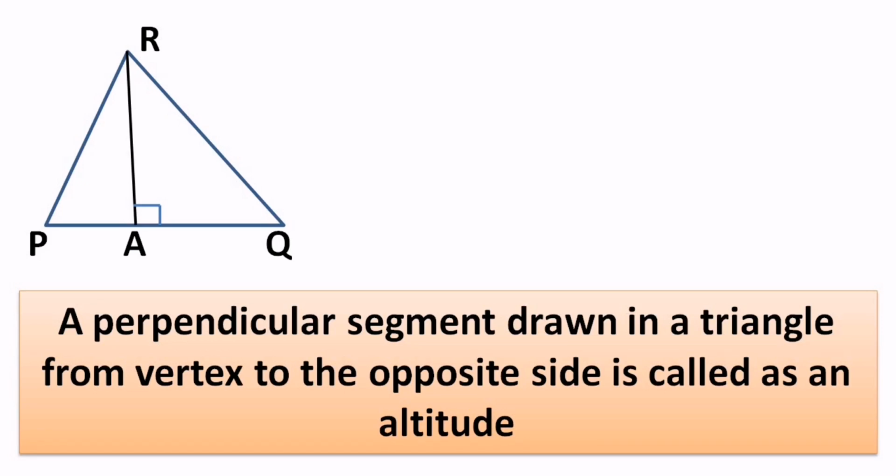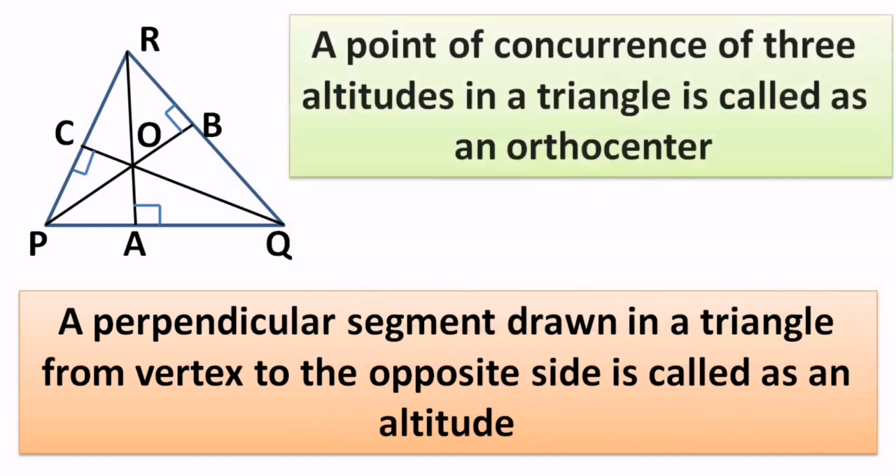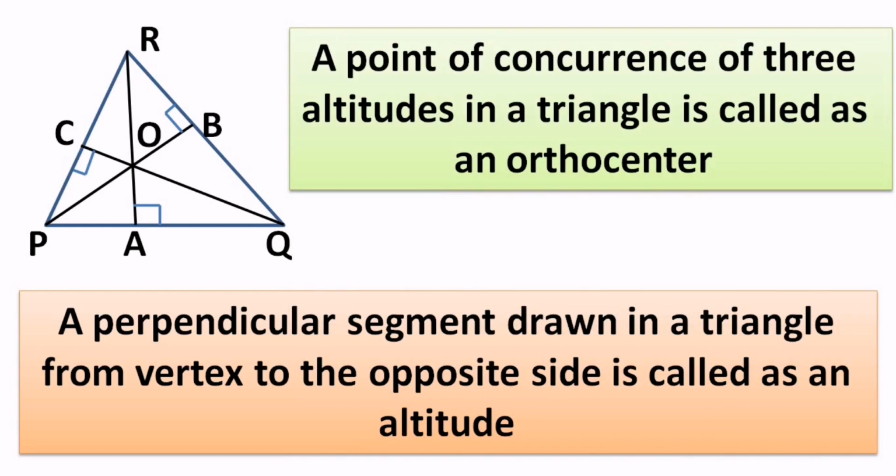There are three vertices in the triangle, right? So three altitudes can be drawn, and if you observe, all three altitudes pass through a single point, which is called the orthocenter, usually indicated by the capital letter O. How do we define it? A point of concurrence of three altitudes in a triangle is called an orthocenter. The position of the orthocenter is different in different types of triangle. Presently it is an acute angle triangle, so the position is inside.